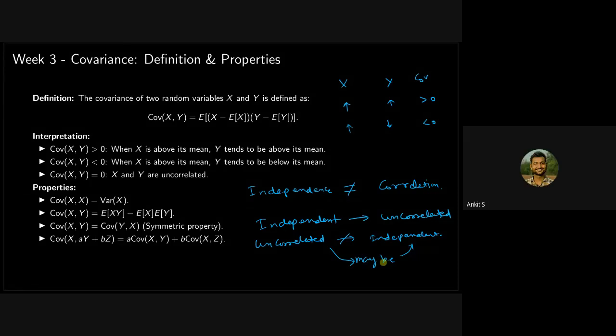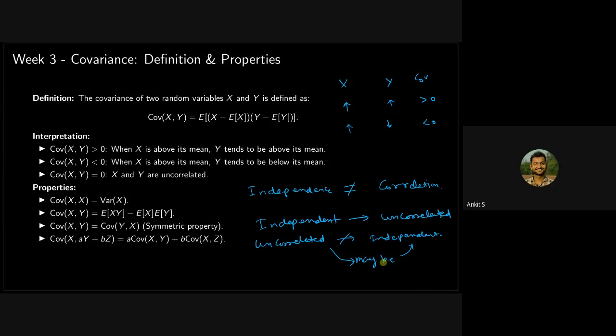Not value. So look, when did we say that two random variables are independent? When the occurrence of one does not affect the other one. Probability of occurrence are not affected. Exactly. But in case of correlation, we also say that when a random variable increases or decreases, the other random variable does not get affected. In that case, we say that it is uncorrelated. Both of them look like the same, but they are not. So for correlation, we can say directly proportional or inversely proportional.